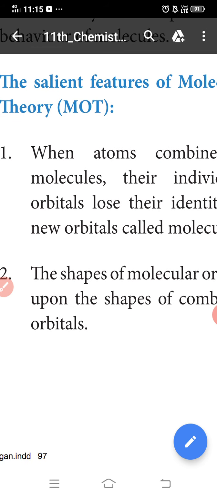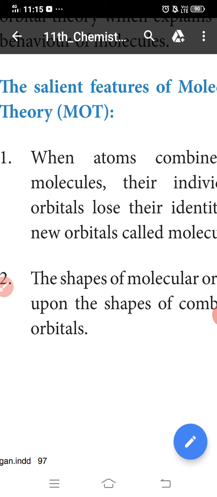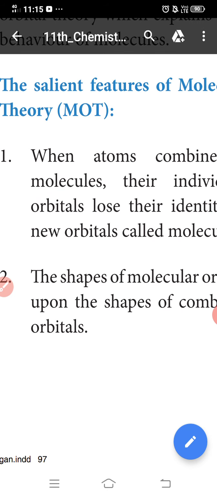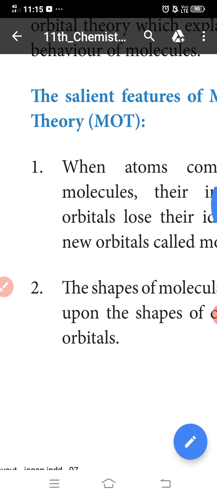However, it was observed that oxygen in liquid form was attracted towards the poles of a strong magnet, indicating that oxygen is paramagnetic. As both these theories treated bond formation in terms of electron pairs, they failed to explain the bonding nature of paramagnetic molecules. The salient features of this theory are as follows.